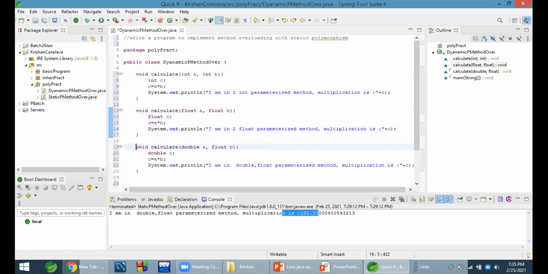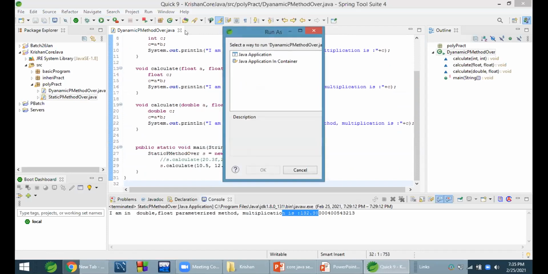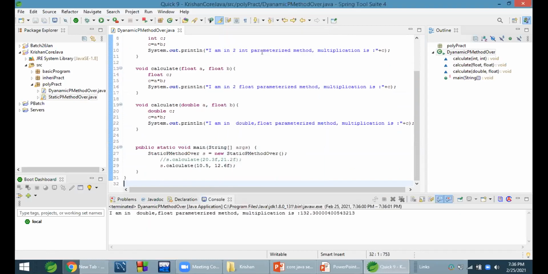Keep this as an instance method. If I keep this instance method, then this will be dynamic polymorphism method overloading. I am in double float parameterized method. Multiplication is 132.30. Okay.